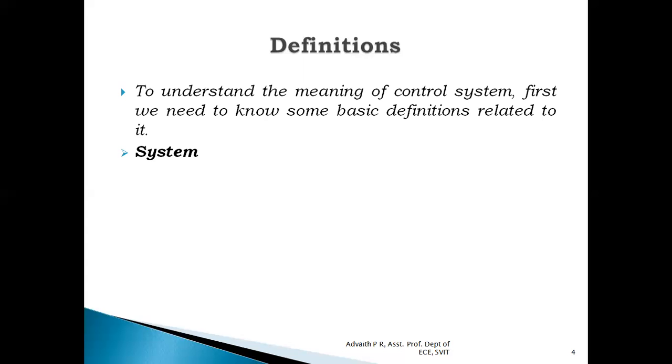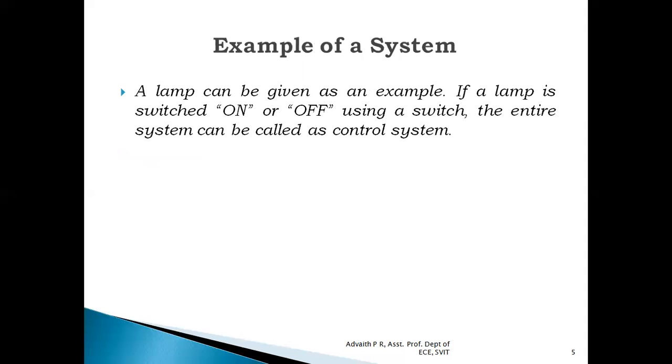For example, a lamp is nothing but a physical system. But if we have to control that lamp, we will employ a switch, and the switch will be connected by means of wires, and some supply will be given to it. And after that, it becomes a control system. So a lamp is basically a physical system, and that physical system can be converted into a control system by employing different other physical elements. This can be understood by a basic example.